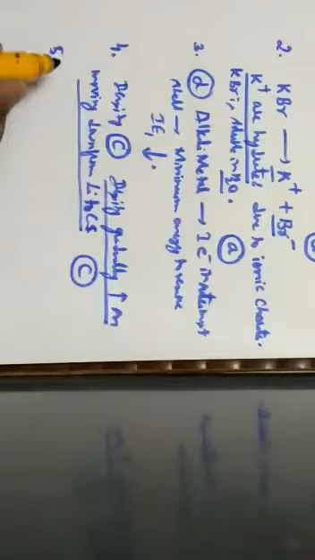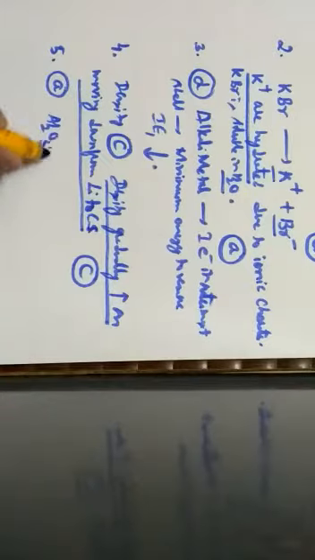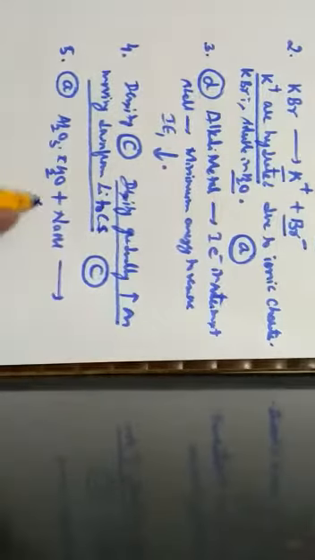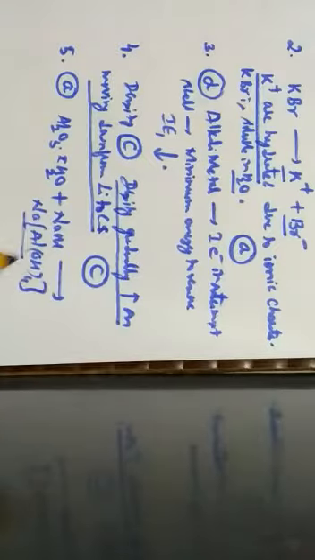Next one, question number 5. Which one of the following is true? NaOH is used in the concentration of bauxite ore. NaOH is the primary standard in volumetric analysis. No, it is false. Manganese hydroxide is soluble in excess of NaOH. No. NaOH solution does not react with chlorine. No, it reacts with chlorine. So which one is true? Option A is true, because when the bauxite ore, Al2O3·xH2O, is made to react with NaOH, it forms sodium meta-aluminate, that is NaAl(OH)4. Hence, option A is the correct statement.